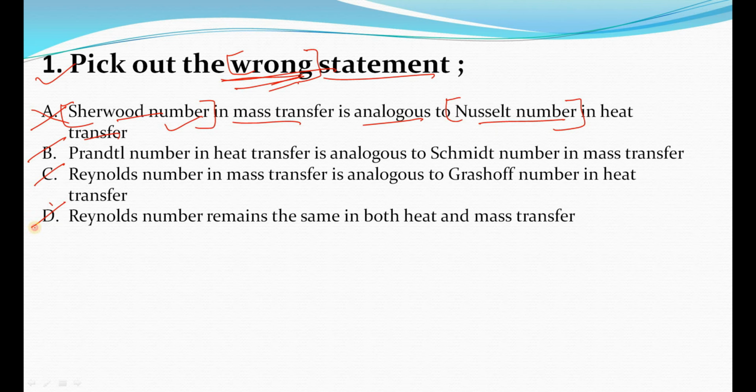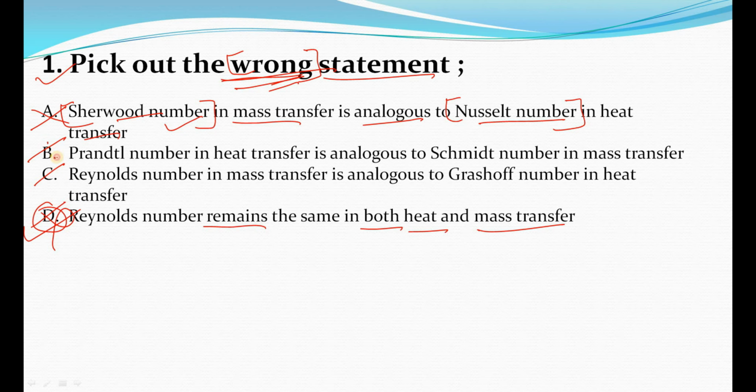Now option D is Reynolds number remains the same in both heat transfer and mass transfer. This is also the right option, because Reynolds number does not change between heat transfer and mass transfer, it remains the same. So if we are talking about analogous, it will remain the same, Reynolds number in heat transfer and Reynolds number in mass transfer. So this is also not our answer.